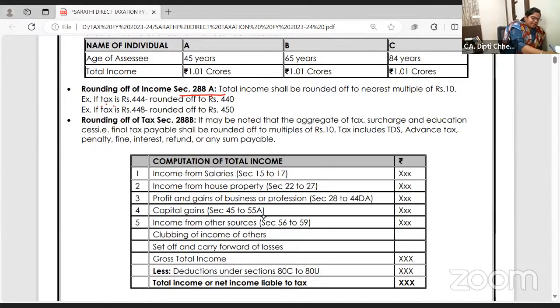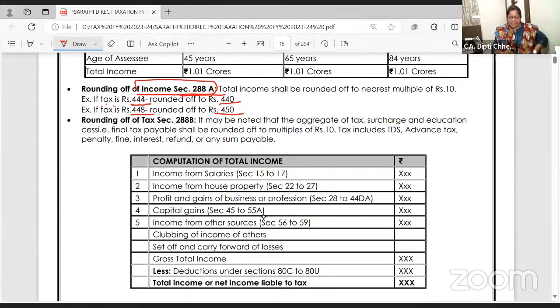See, if there's a printing mistake, I'm just noting it down because I also want it to be as error-free as possible. Thank you so much for calculating the tax also. So if your income is say 444, you will round it off to 440. Up to 4, round down. Now this is 448. Can we make it 450? So round off in the multiples of 10. From 5 onwards, go to the next 10; for 1, 2, 3, 4, leave it, take the upper one for 5 and above. Followed or not? So income is to be rounded off in the multiple of 10.